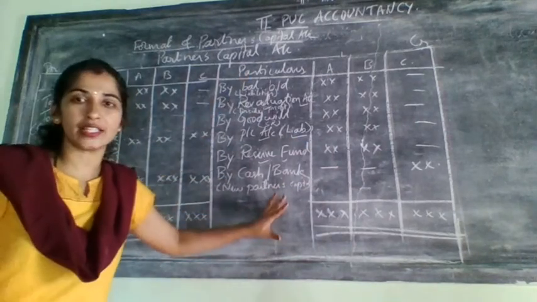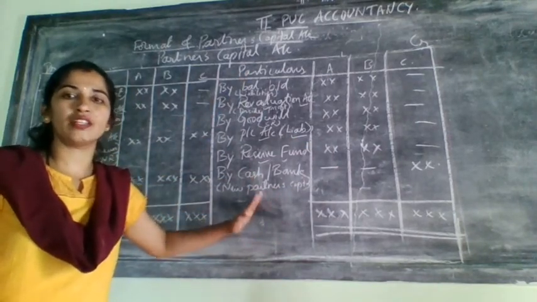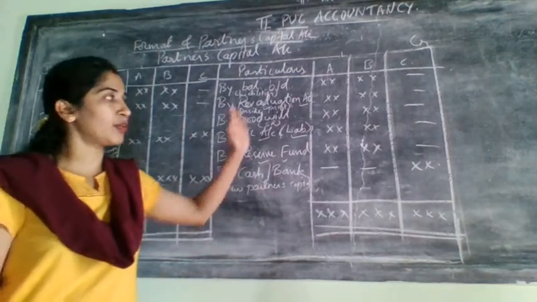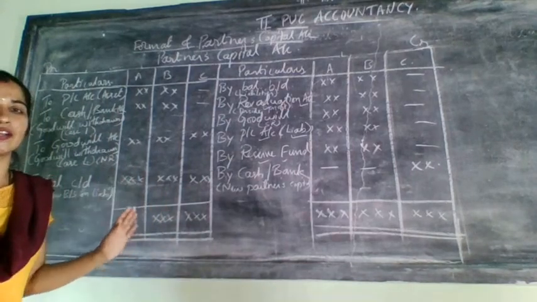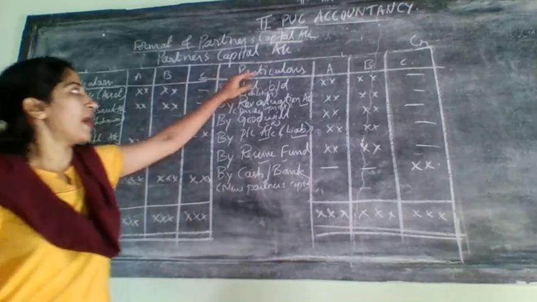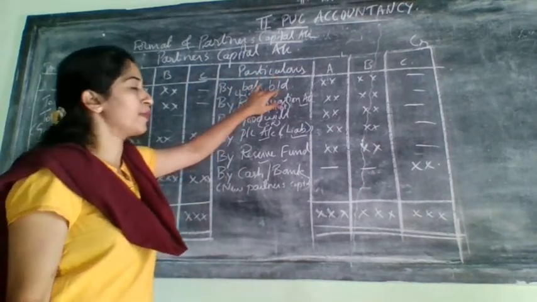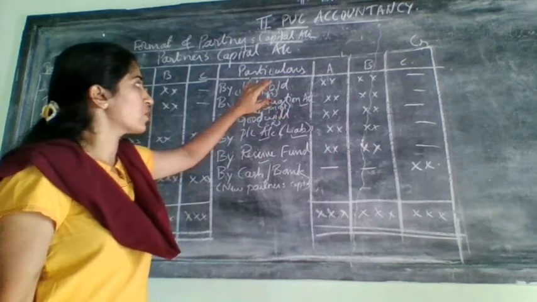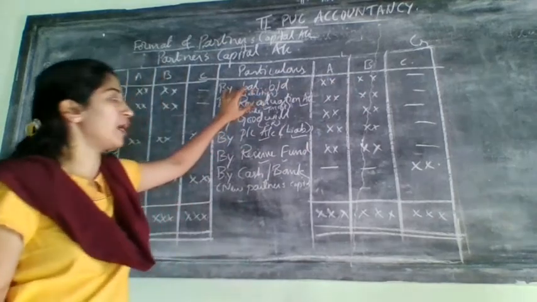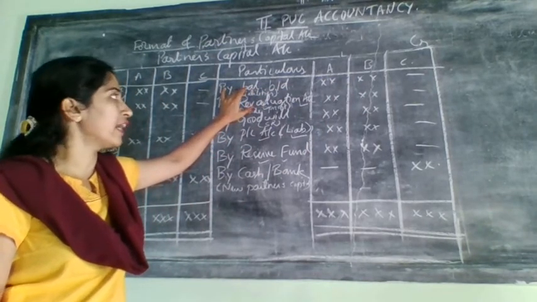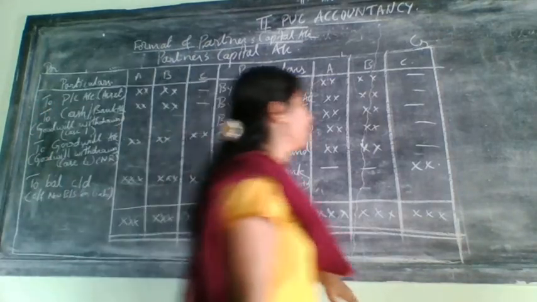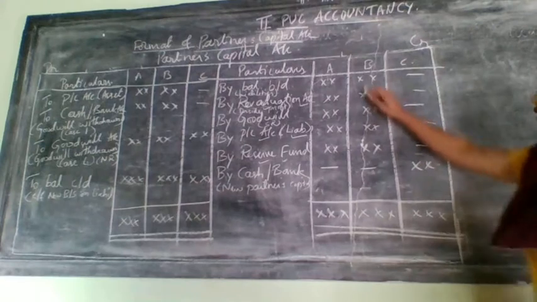These are the special adjustments in the case of admission, retirement and death of a partner. Remember, at that time also you need to prepare the partners capital account like this only. So I'll explain this once again. The partners capital account will start with the balance brought down on the credit side. So it will be related only to the old partners, and this brought down amount, whatever you are writing, you will get from the old balance sheet. From which side? Liability side. And you will write it here only for the old partner.